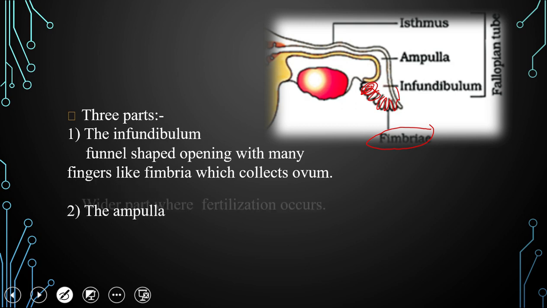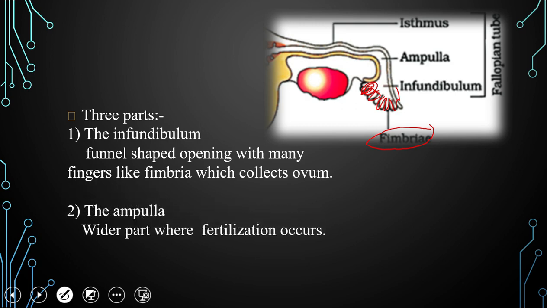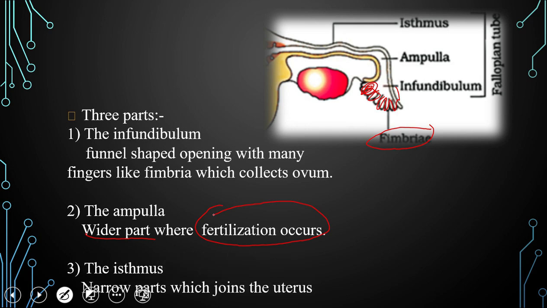The second part, that is the ampulla, is the wider part and it is the site for fertilization. So you have to remember fertilization occurs in the ampulla region. The third one is the isthmus, a narrow part which joins the uterus. So the isthmus is the narrow tube which joins the uterus.